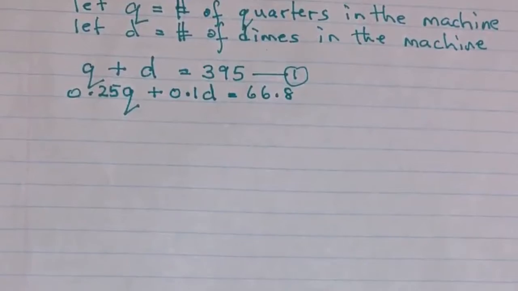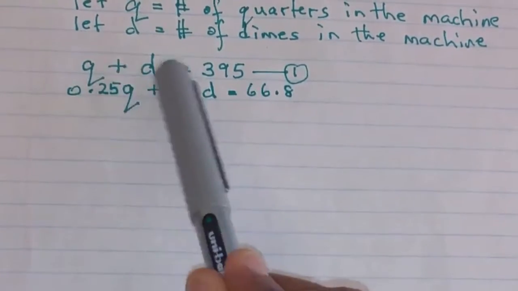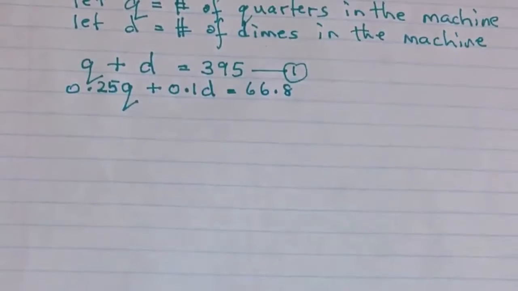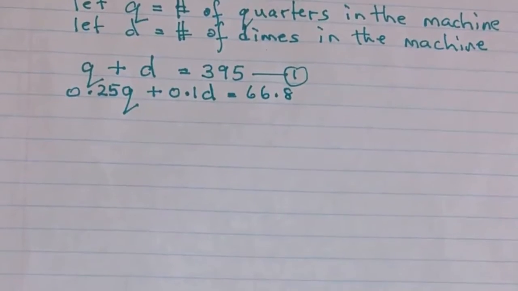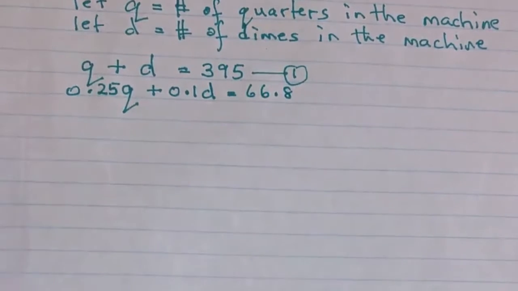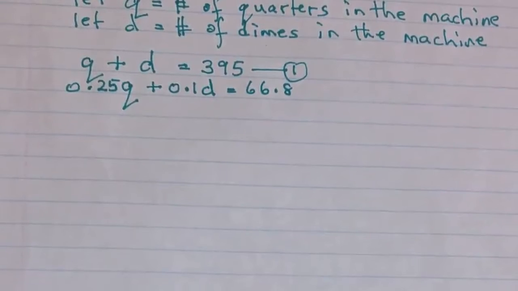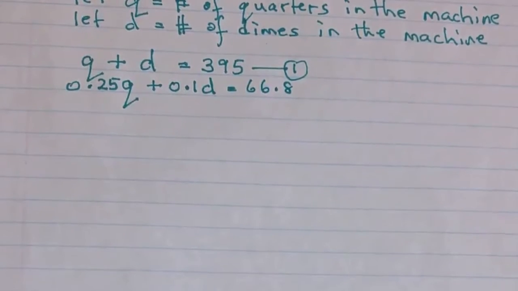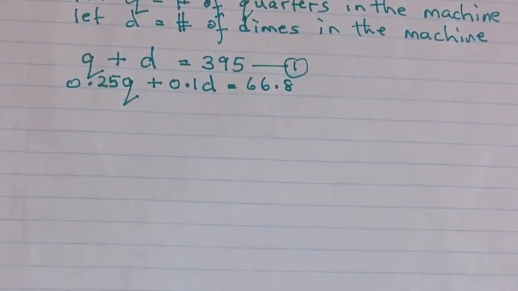Today I'm going to be using the method of elimination. For the method of elimination, one of the variables in both equations has to have the same coefficient. The number that's in front of the variable has to be the same. Depending on whether they are the same signs or different signs, we're going to either subtract or add these to eliminate the variable.